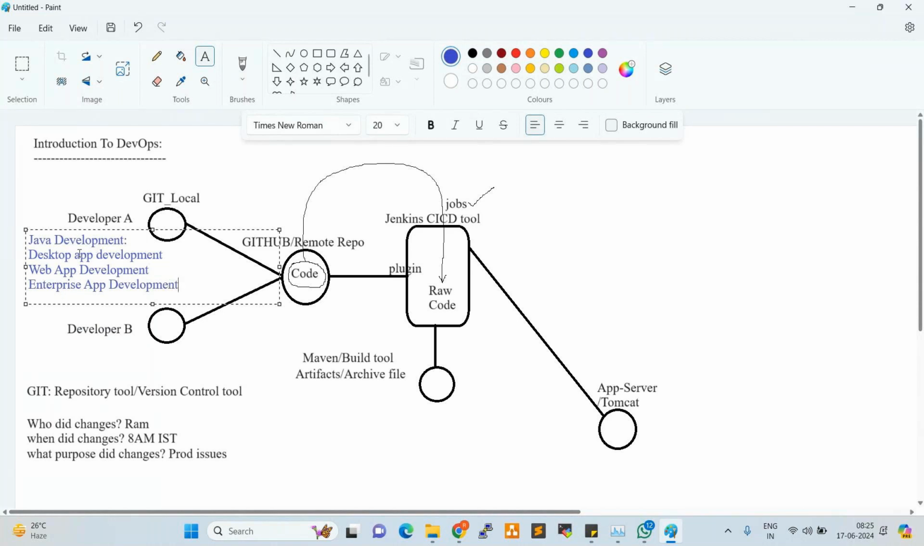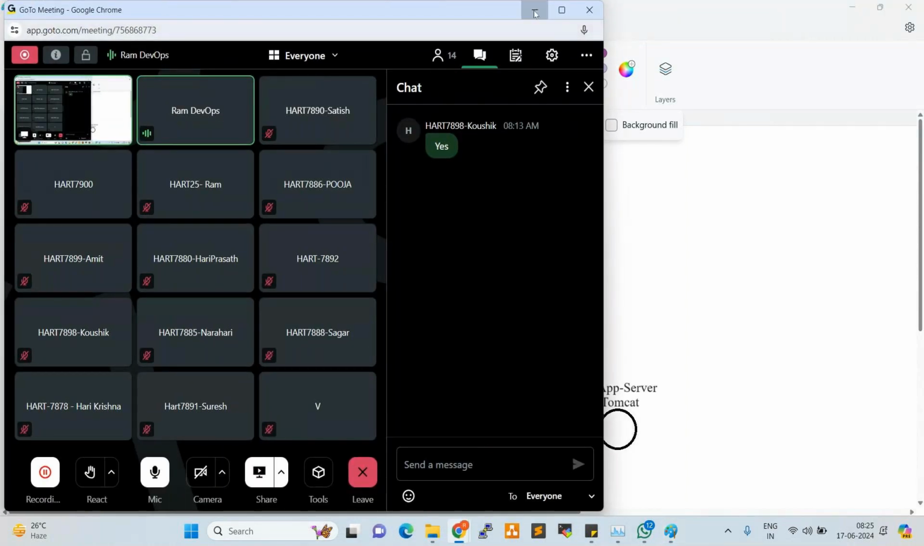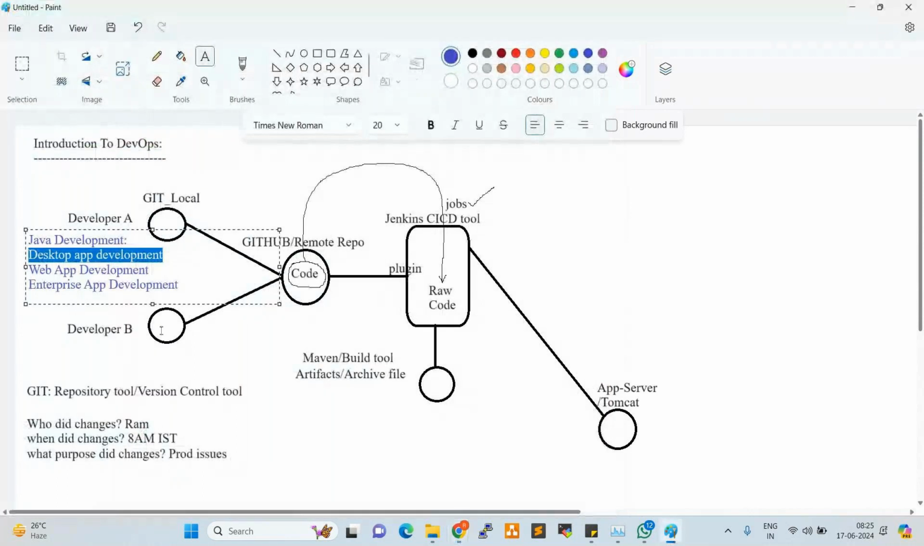For example, developers are working on desktop application development. A desktop application is an application which works on our local system, local laptop or desktop. For example, calculator or paintbrush. These are all desktop applications. If the developers are working on a desktop application, Maven generates a jar file,